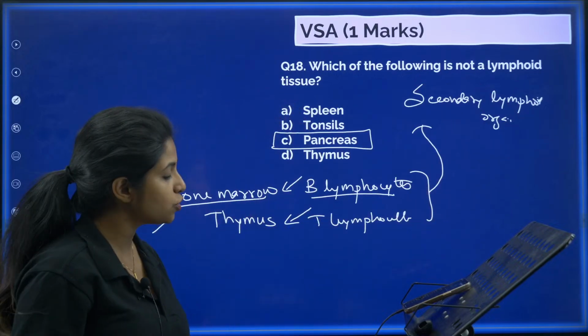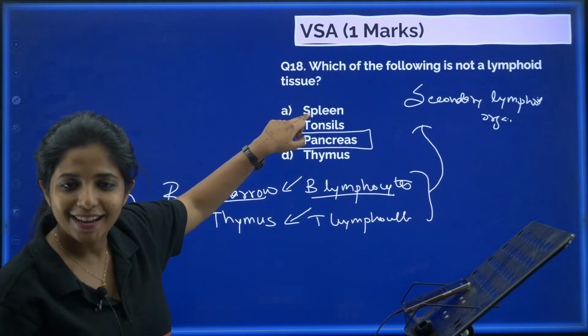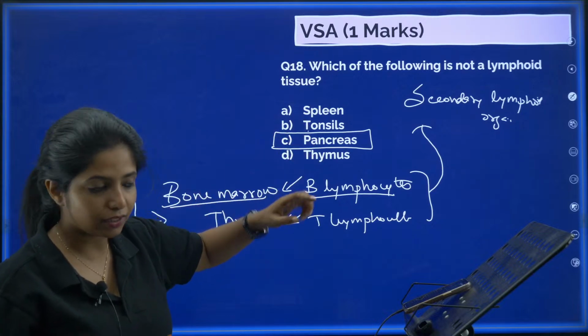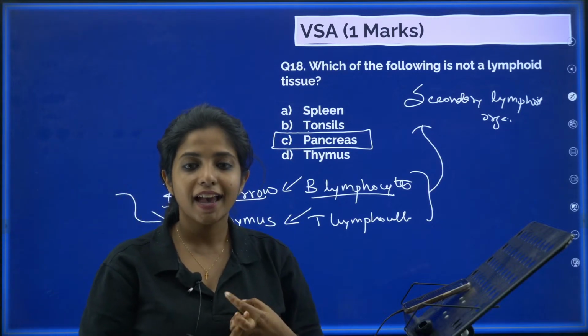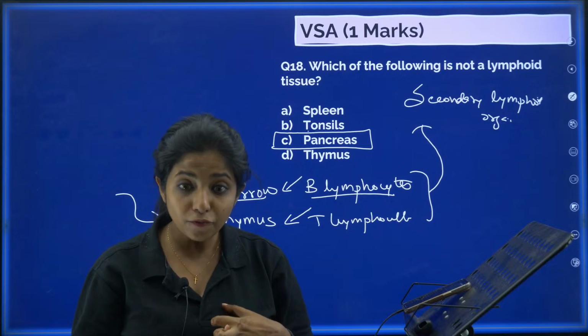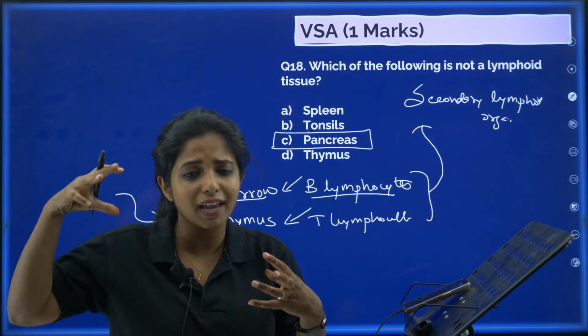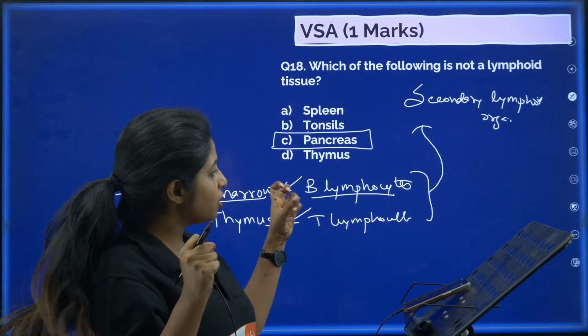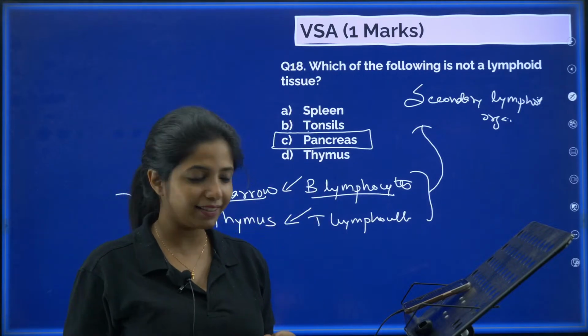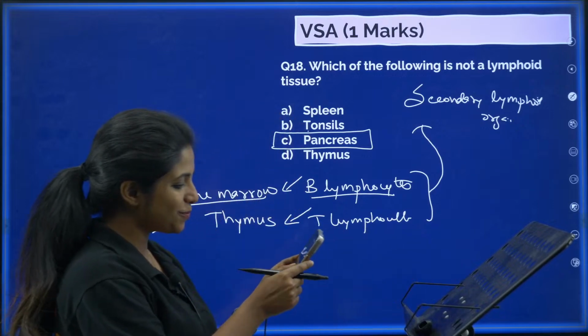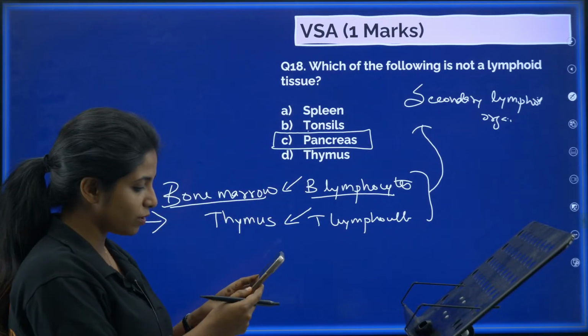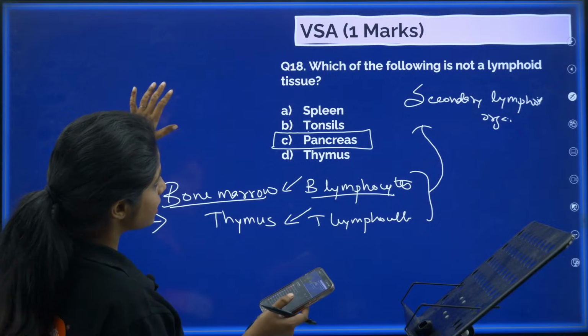And what are those organs, my dear children? Those are spleen, tonsils and things like that. You have spleen, you have tonsils, and what else? Can you guess? Lymph nodes. Lymph nodes, all of them, are secondary lymphoid organs where the antigens are trapped, and there these cells go and fight. Okay, cool. So I hope you got the answer. Can we move on to the next question? Shweta also said the correct answer.